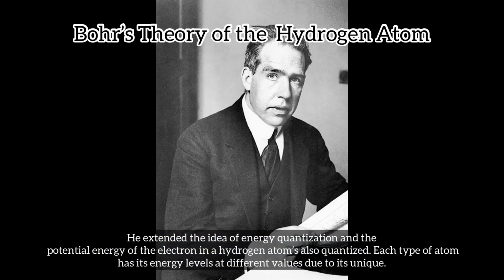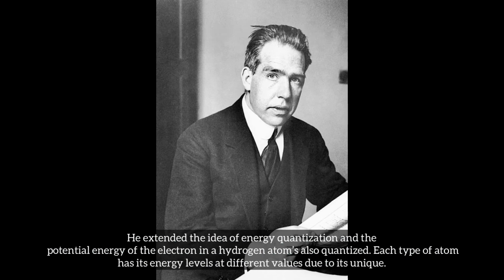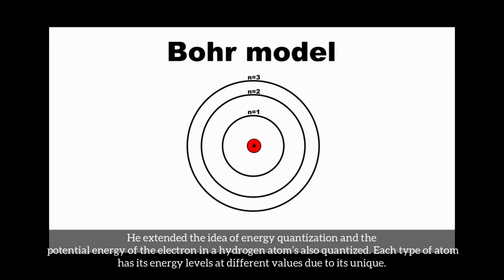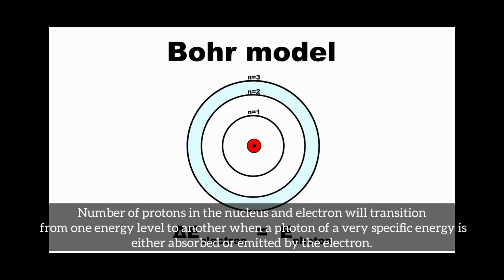For Bohr's theory of the hydrogen atom, he extended the idea of energy quantization, and the potential energy of the electron in hydrogen atoms is also quantized. Each type of atom has its energy levels at different values due to its unique number of protons in the nucleus.